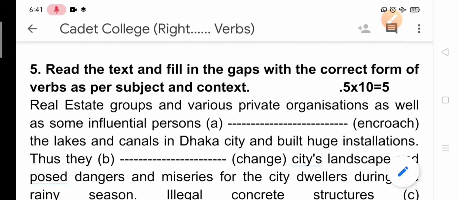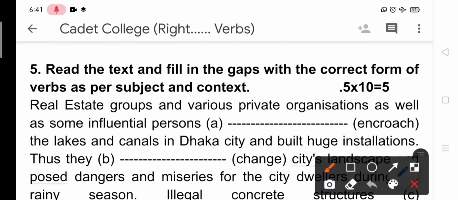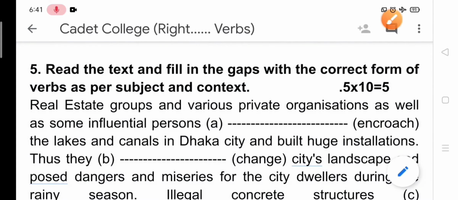So the answer would be have encroached, that is, they have seized, they have grabbed the lakes and canals in Dhaka city and built huge installations.